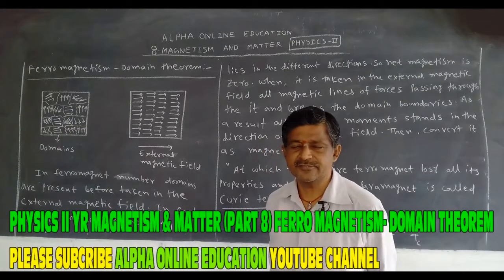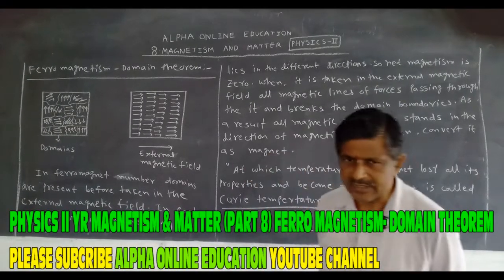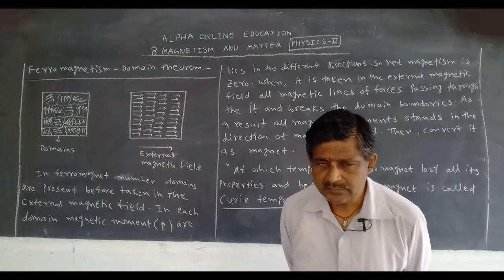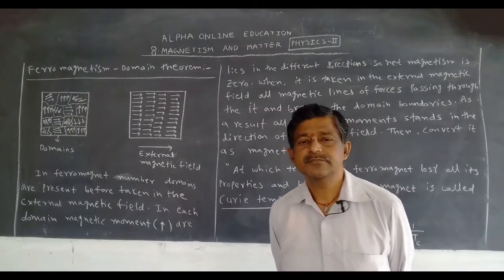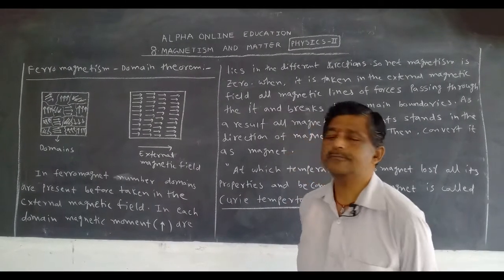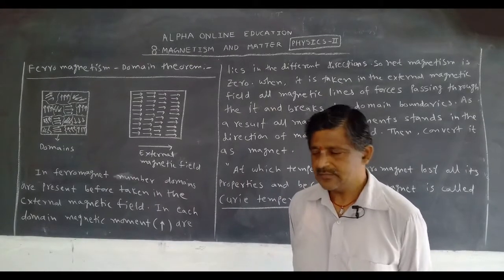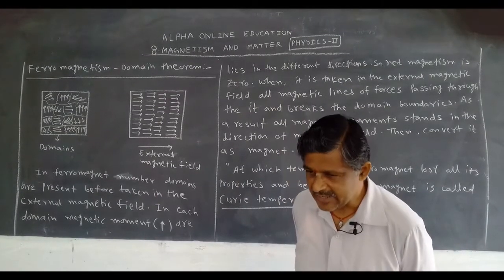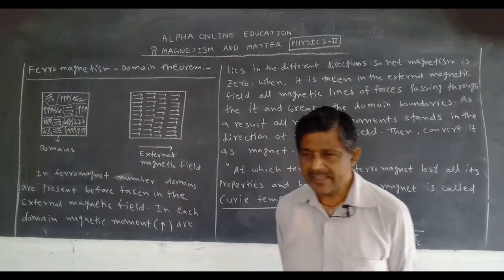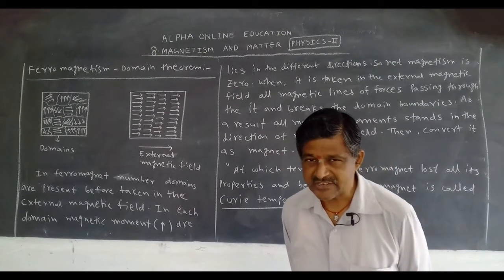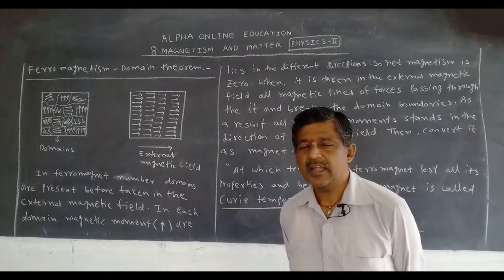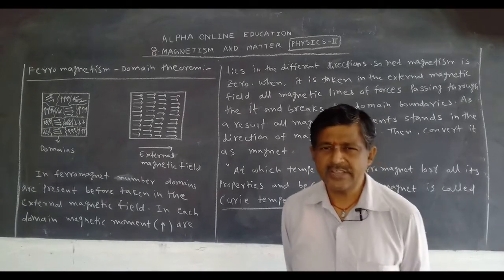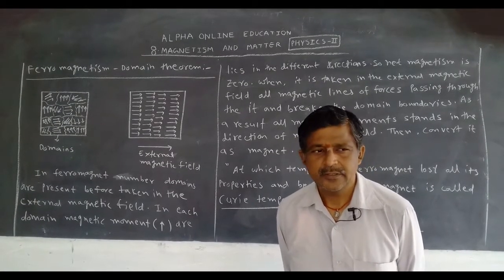The types of magnets, that is dia, para and ferro, and their properties. Now, why do some substances act like diamagnets, why do some substances act like paramagnets, and a few more act like ferromagnets? To explain them,